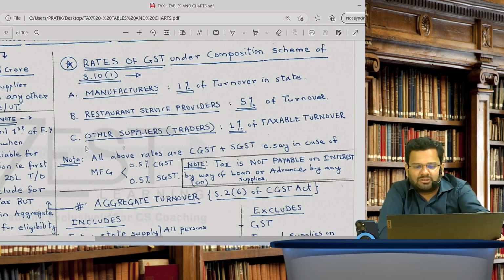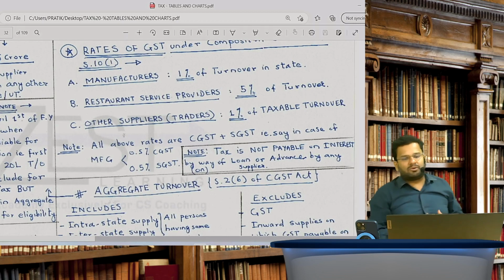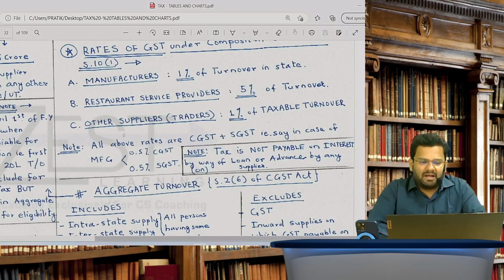And of course for restaurant service providers it is 5% of turnover. So these percentages which I am talking about are total percentages, means CGST plus SGST. I hope you know this point.